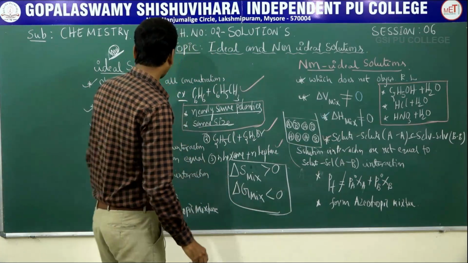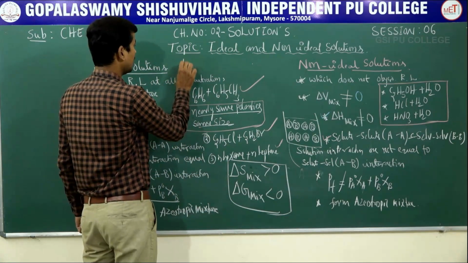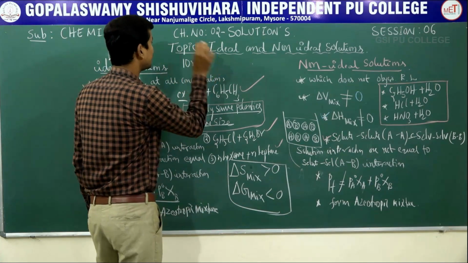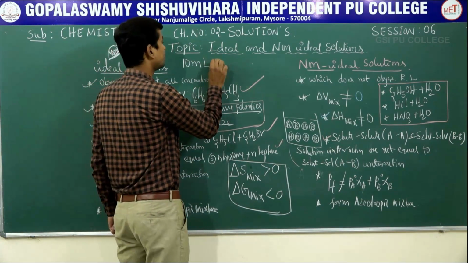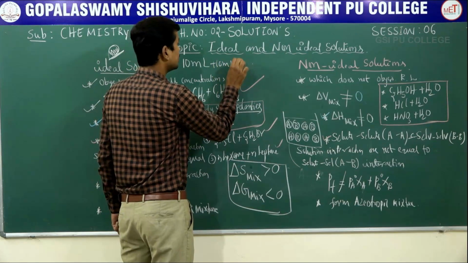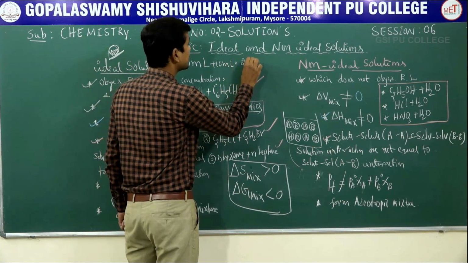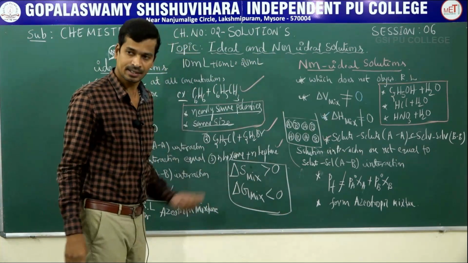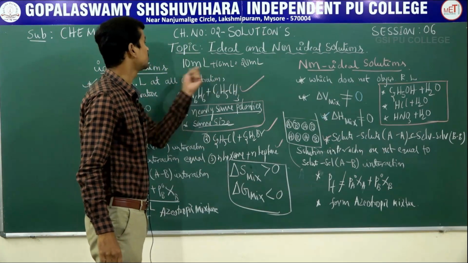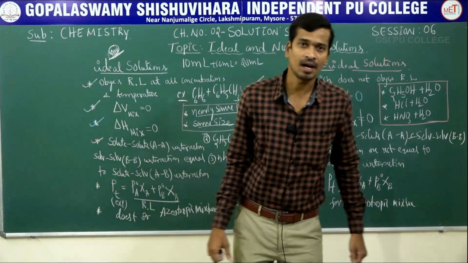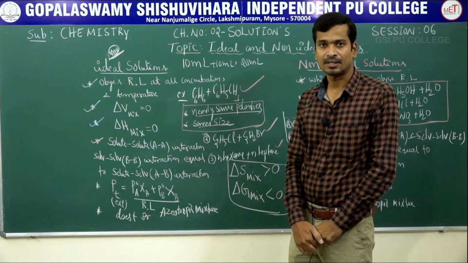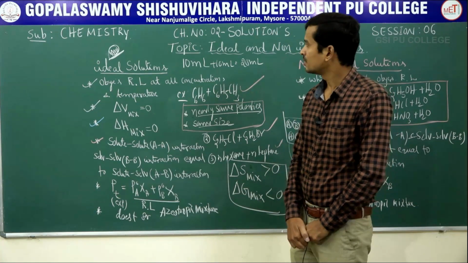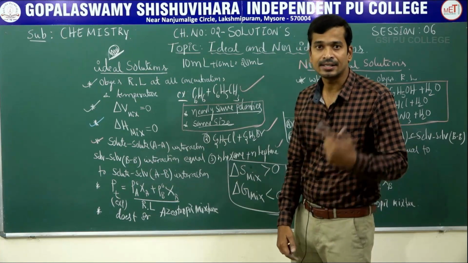Clear? 10 ml of liquid A is mixed with 10 ml of liquid B. The total volume of the solution, 20 ml, is an ideal solution. Yes, the total volume is equal to the sum of the contributions of the volume of solute and volume of solvent. Clear? This is the ideal and non-ideal solution.